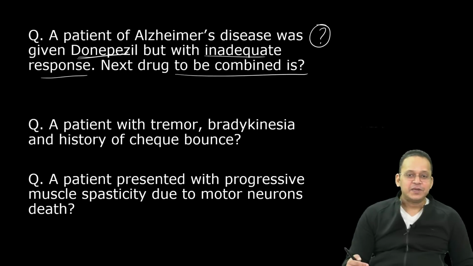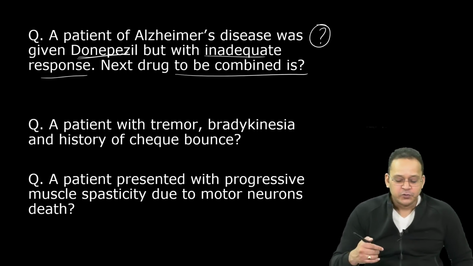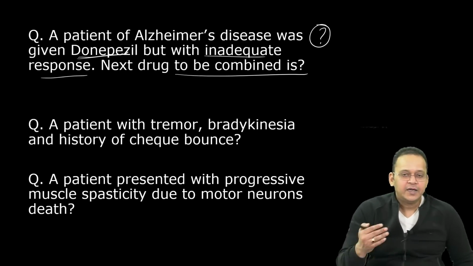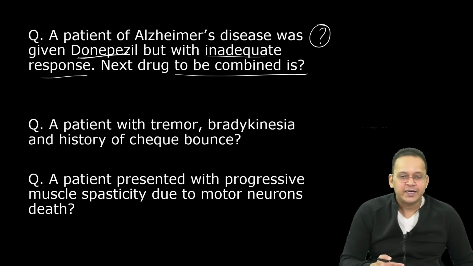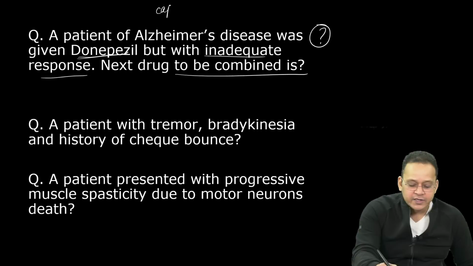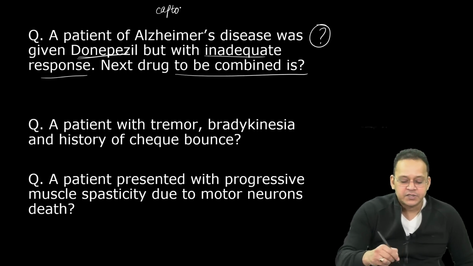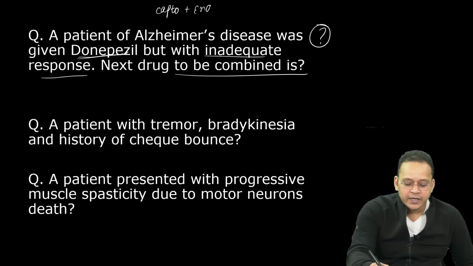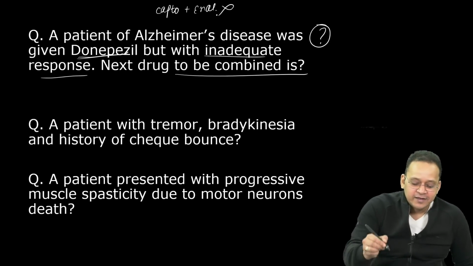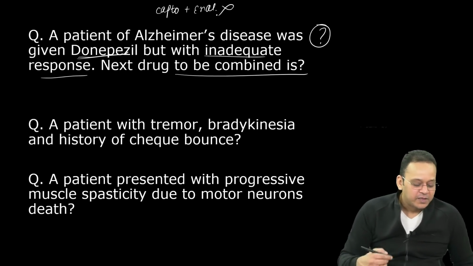See, donepezil is the most effective drug among cholinergics. So rivastigmine or galantamine are not as effective as donepezil. If donepezil is not effective, rivastigmine or galantamine will not be effective. And remember, there is no point in combining one class with another of the same class. For example, if a patient is not responding to captopril in hypertension, will you say, okay, let us combine enalapril? No, right? It is absurd. Similarly, here we will not be combining rivastigmine.